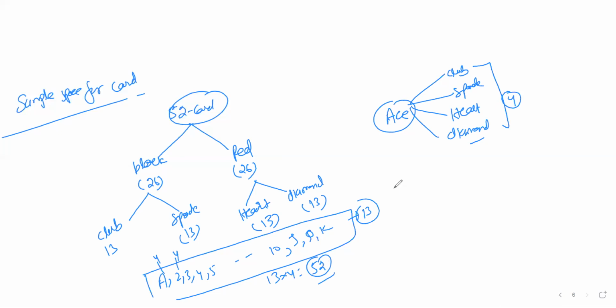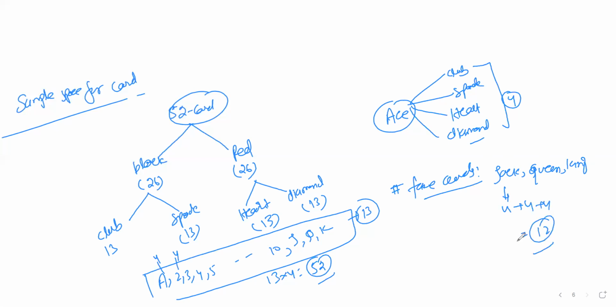Next, the important thing is which cards are face cards. A face card is a card in which a face is visible. The face cards are Jack, Queen, and King, and each has 4 cards. It means there will be a total of 12 face cards.